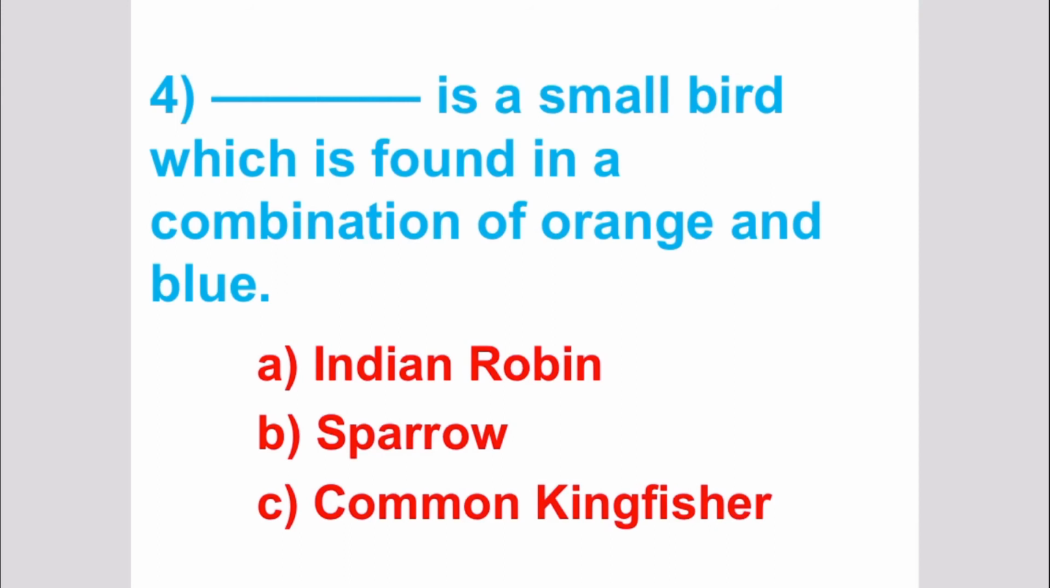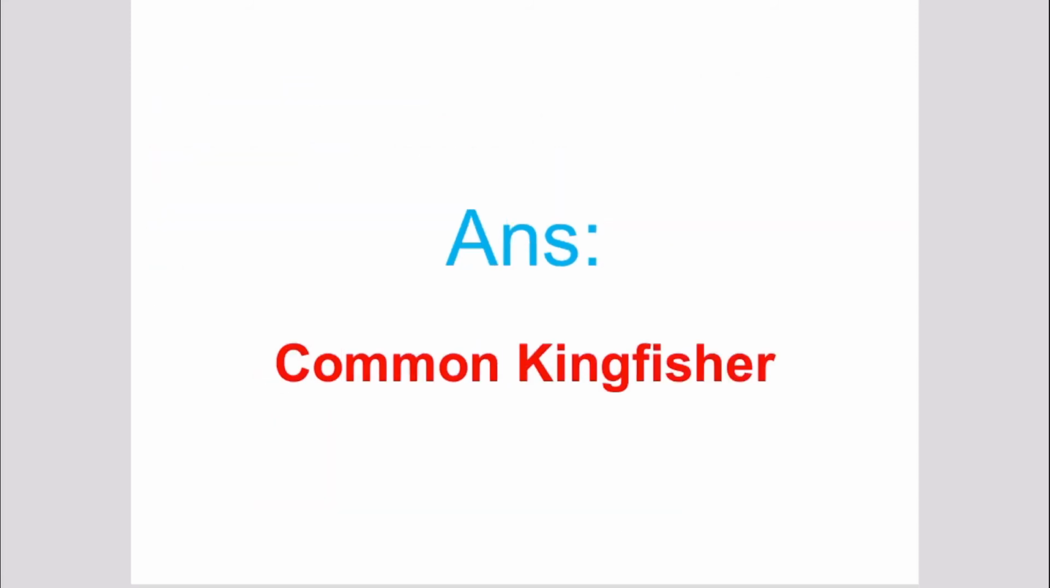Fourth question is, dash is a small bird which is found in a combination of orange and blue. Your options are Indian robin, sparrow, common kingfisher. And the answer is common kingfisher.